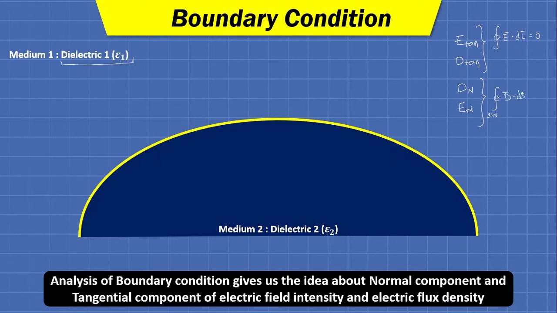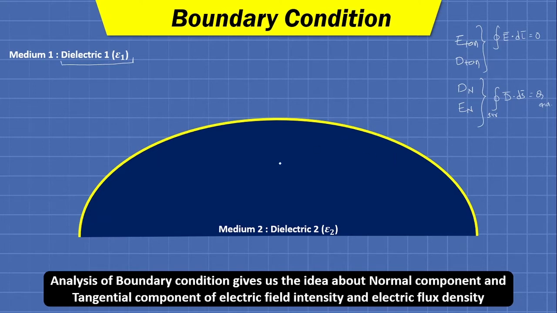We have already performed this in the case of the boundary condition between conductor and dielectric. We are going to perform the same deeply and step by step in this video also, because there are some changes and we need to accommodate those changes for the derivation of today's lecture.